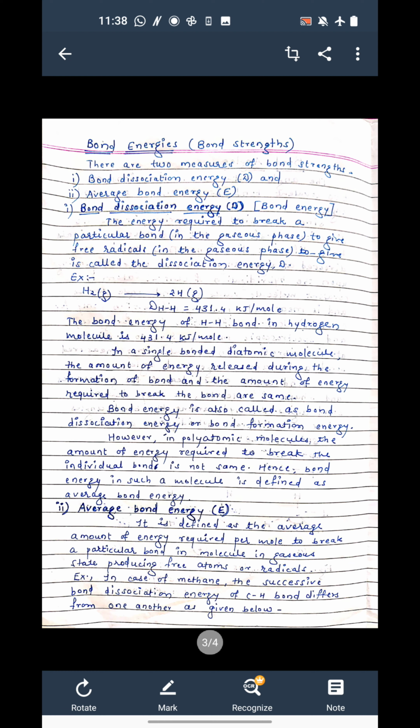Now there are two measures of bond strength. One is bond dissociation energy, which is denoted by capital D, and the second one is average bond energy, which is denoted by capital E. Now the first one is bond dissociation energy.